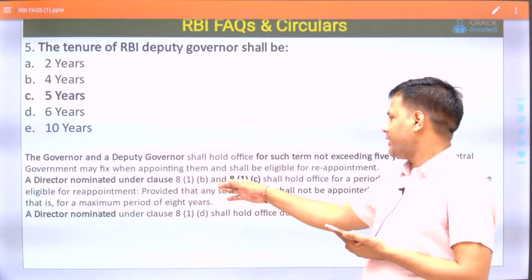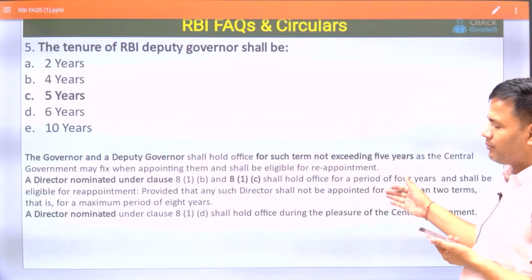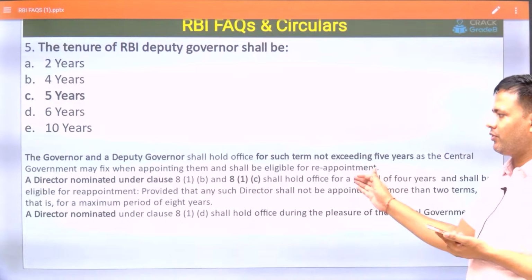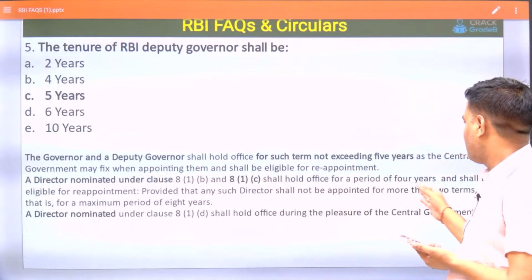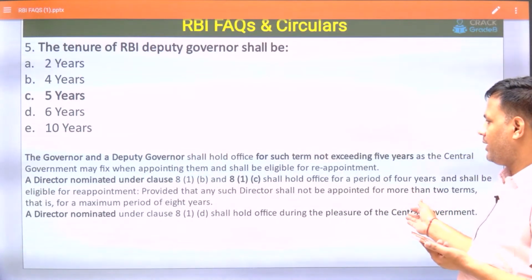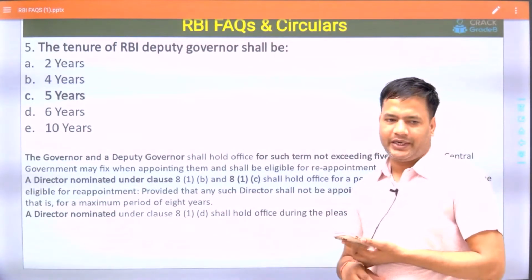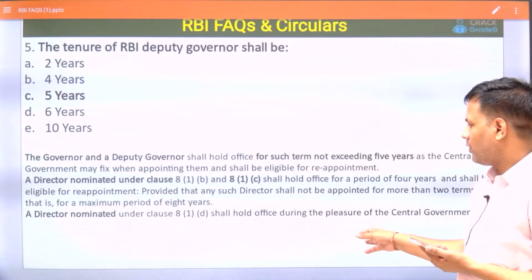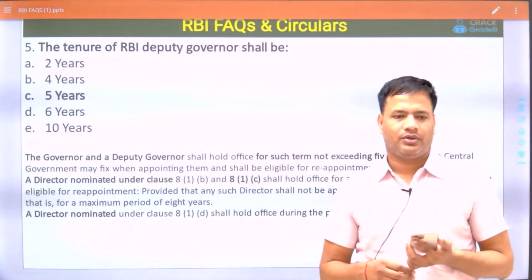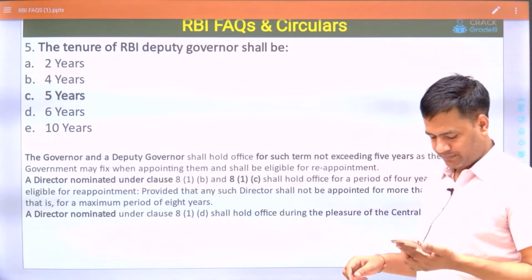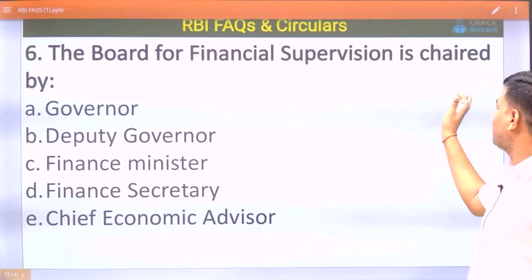And directors nominated under section 81B and C shall hold office for 4 years and shall be eligible for reappointment, but maximum they can work for 8 years. While directors nominated under 81D shall hold office during the pleasure of the central government, means government whenever wants can remove them. The Board of Financial Supervision is chaired by.